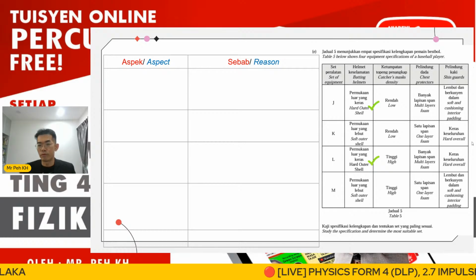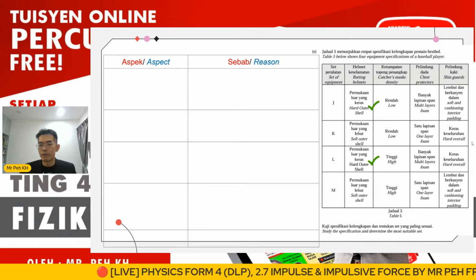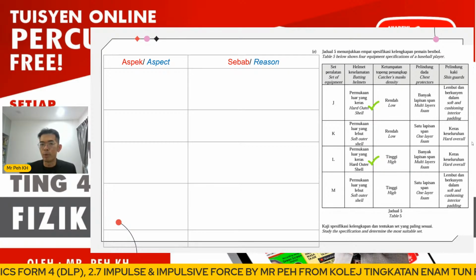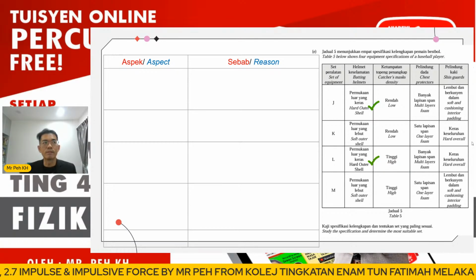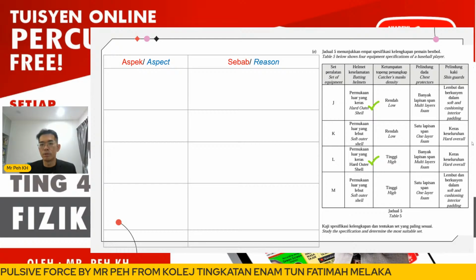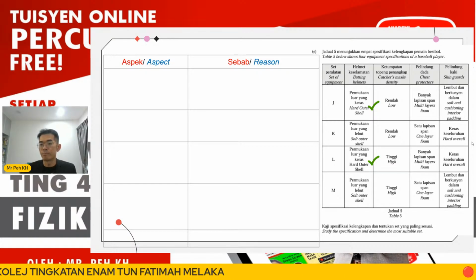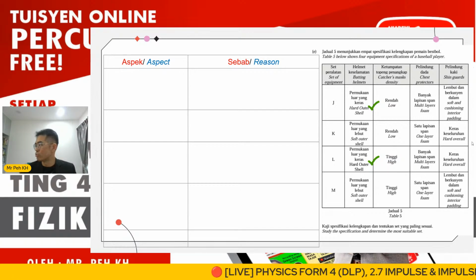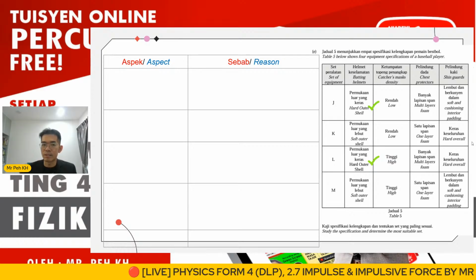But here we are referring to the outer parts of the batting helmet. For the outer parts, we should choose hard because we want to stop the ball or the impact from penetrating into the head of the player. So the inner parts of the shell should be soft, but the outer part should be hard.